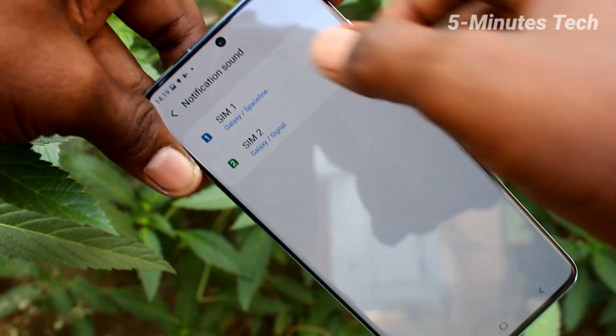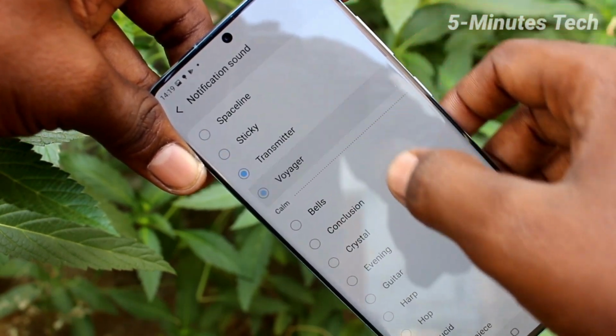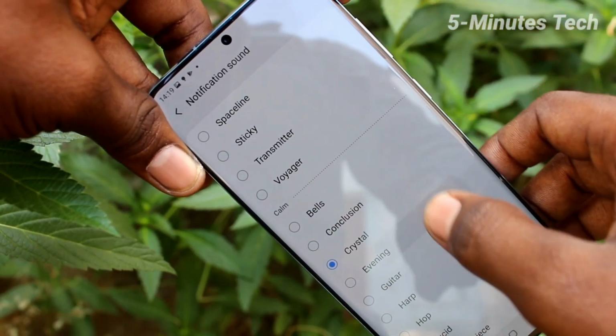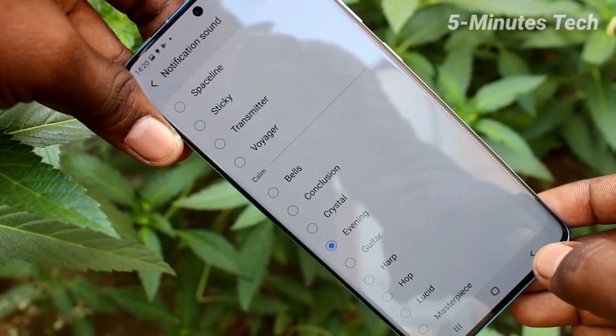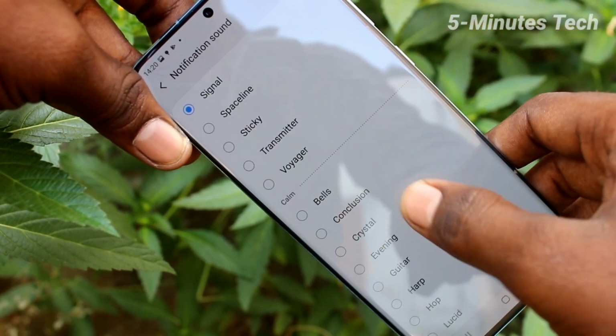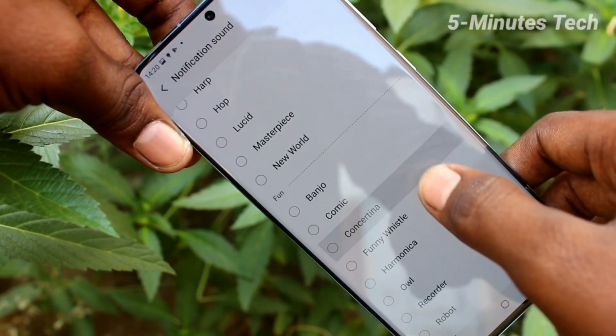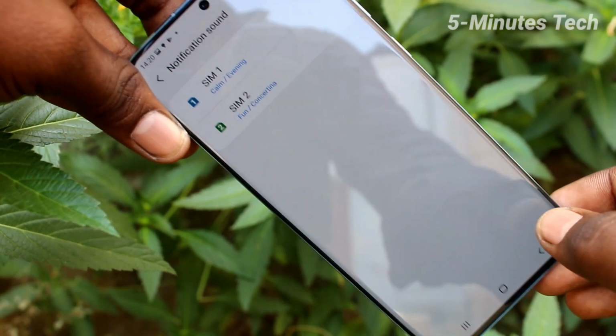Click on notification sound and click on SIM 1. Here you can choose only from the sounds, that is default sounds. You cannot add any music file as a notification sound. Click on SIM 2 and select any system tone here. Go back to activate.